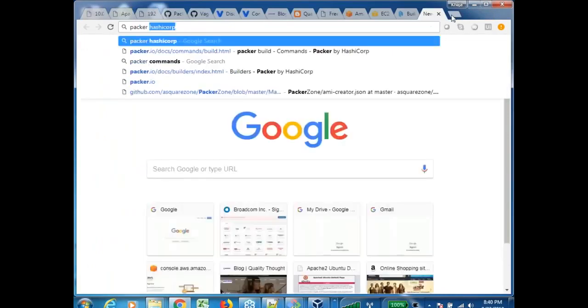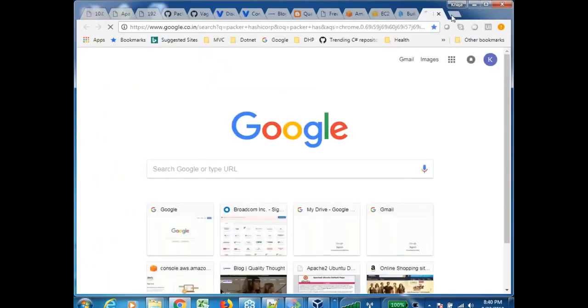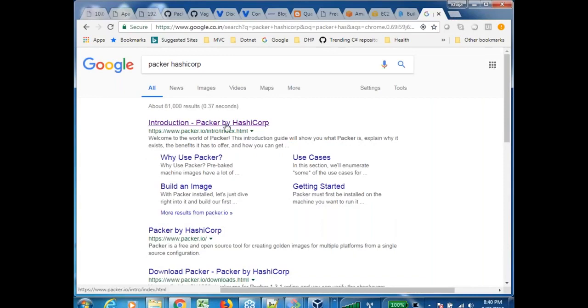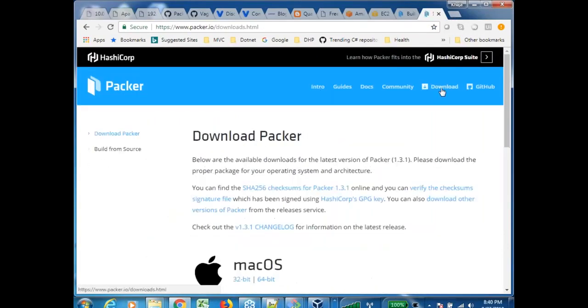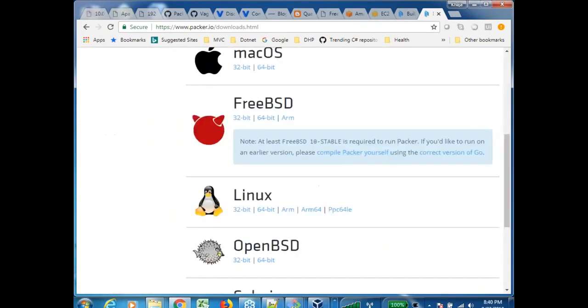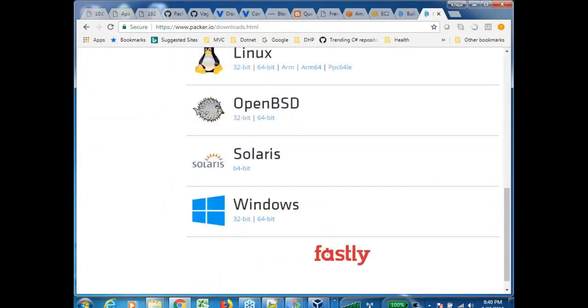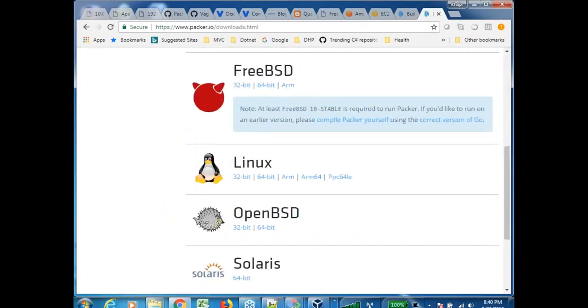Packer, HashiCorp, download. Click on this, and you have various operating systems and various mechanisms over here, right? But are we going to use this? No, I don't want to download. I don't want to double click.